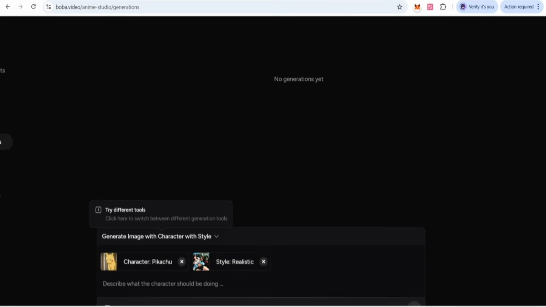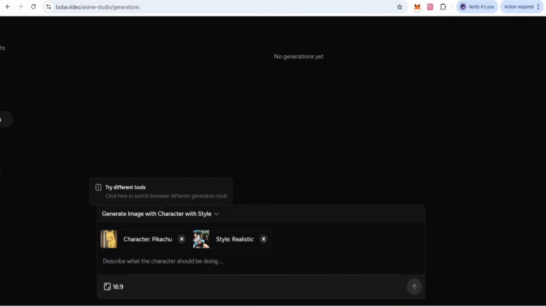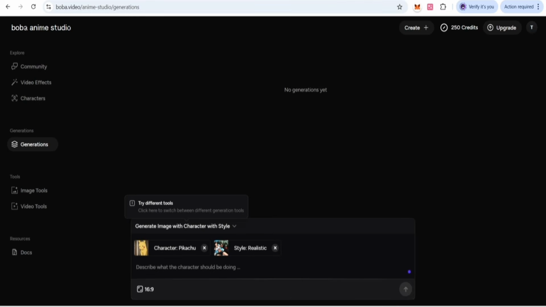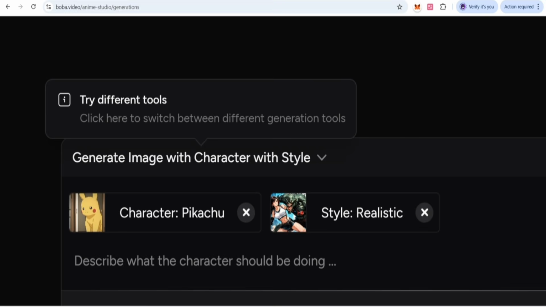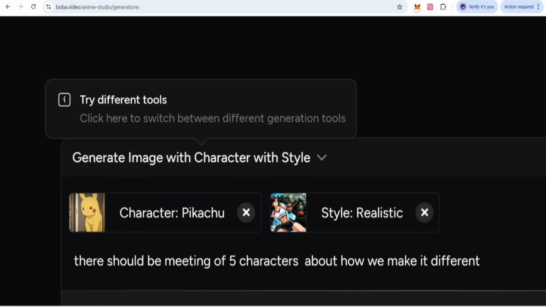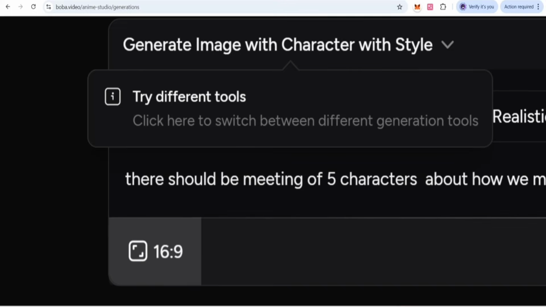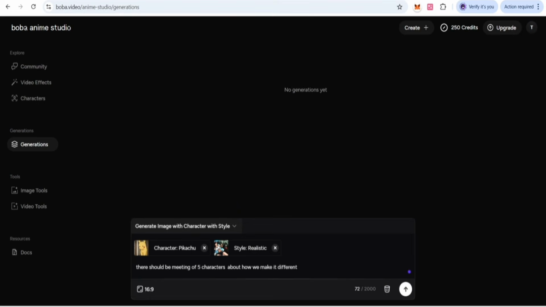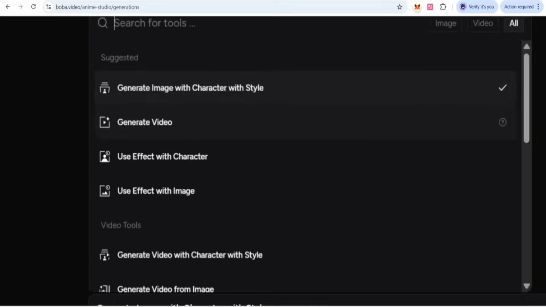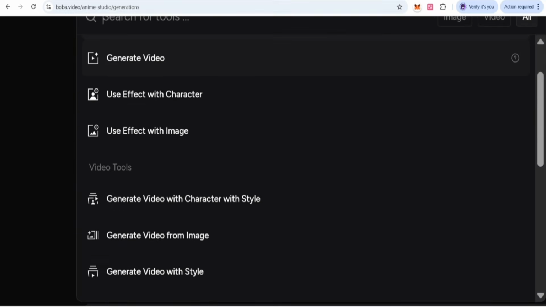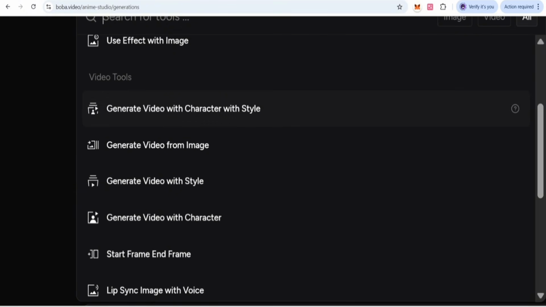I am going to choose a realistic style, and now you can describe what the action should be. Here I am giving the instruction as a prompt, and I have given this scenario. Now we are selecting the aspect ratio, and then you can choose different options like generating images, generating video, and generating video with character and style.